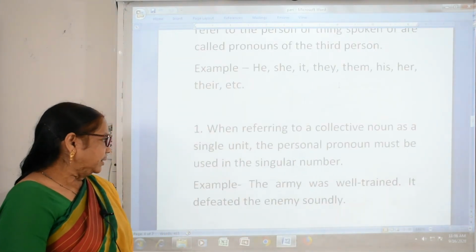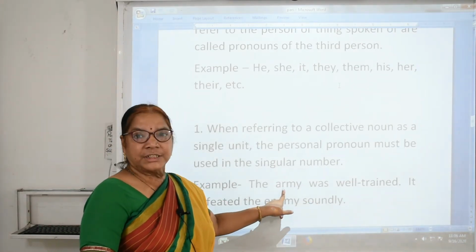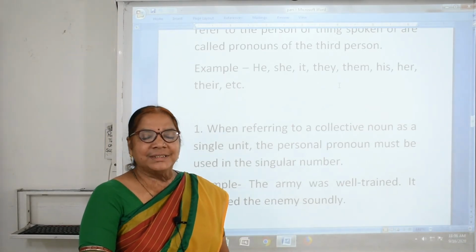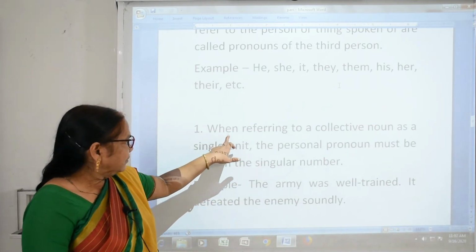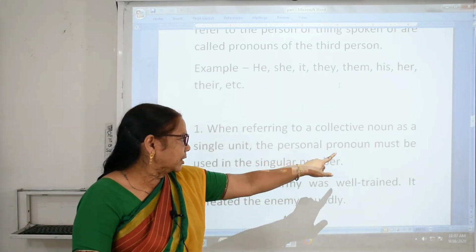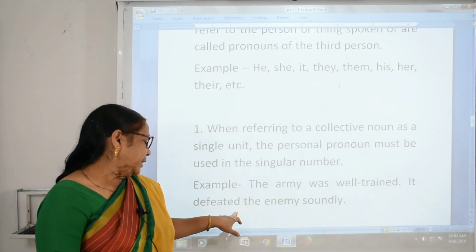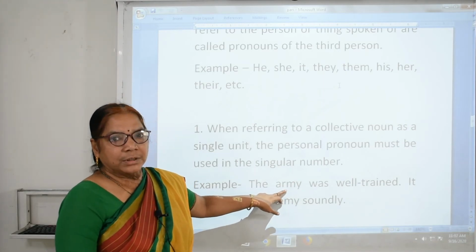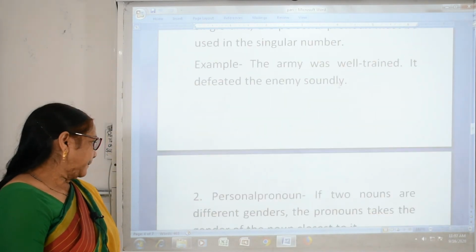Example: the army was well trained, it defeated the enemy soundly. Army is what? We have studied in collective noun. So army is a collective noun. When referring to a collective noun as a singular unit, the personal pronoun must be used in singular number only. See here, army is a collective noun, and it is a unit. Now come to next.